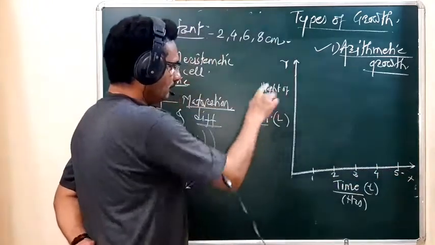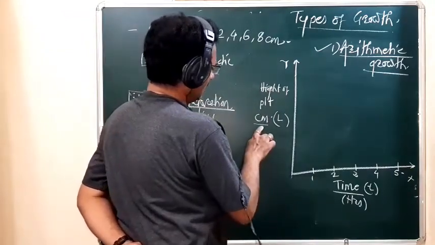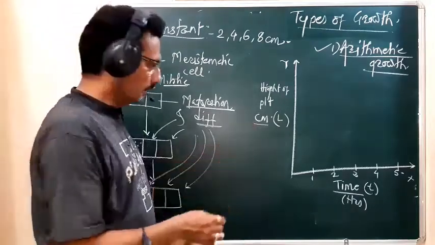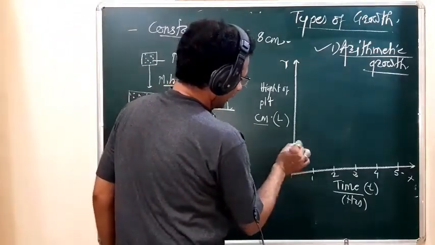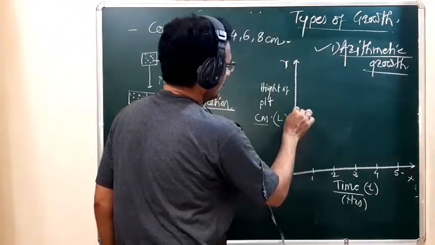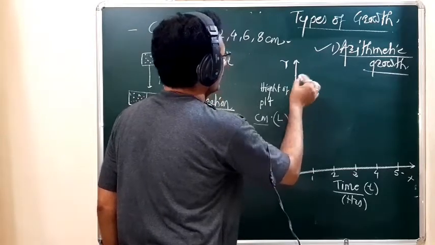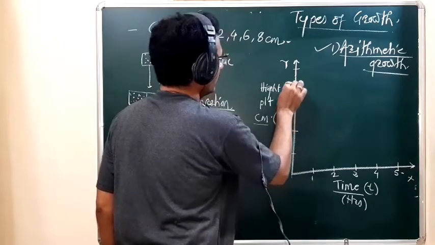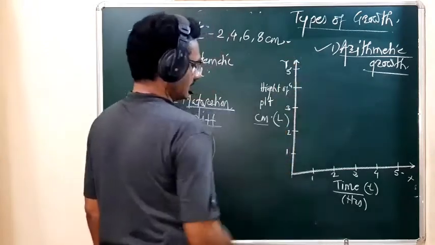Then on the y-axis, we use the reading in centimeter. Suppose this is 1 centimeter, this is 2, 3, 4 and 5 centimeter.